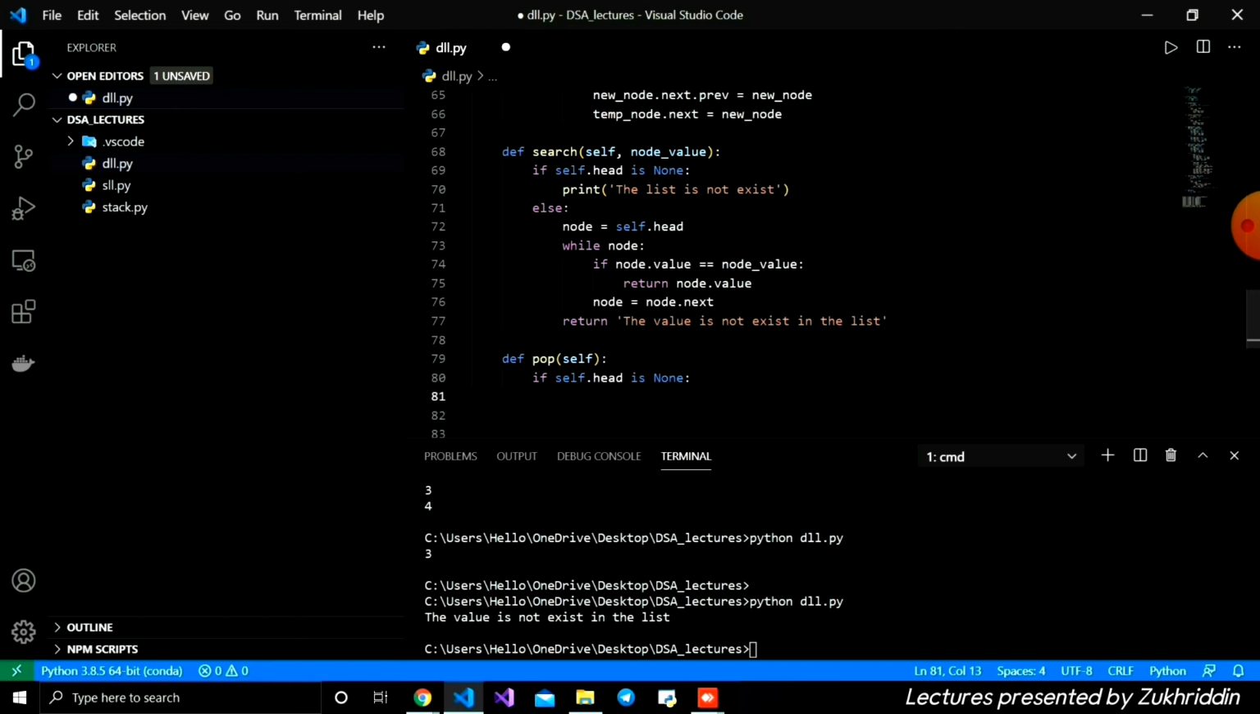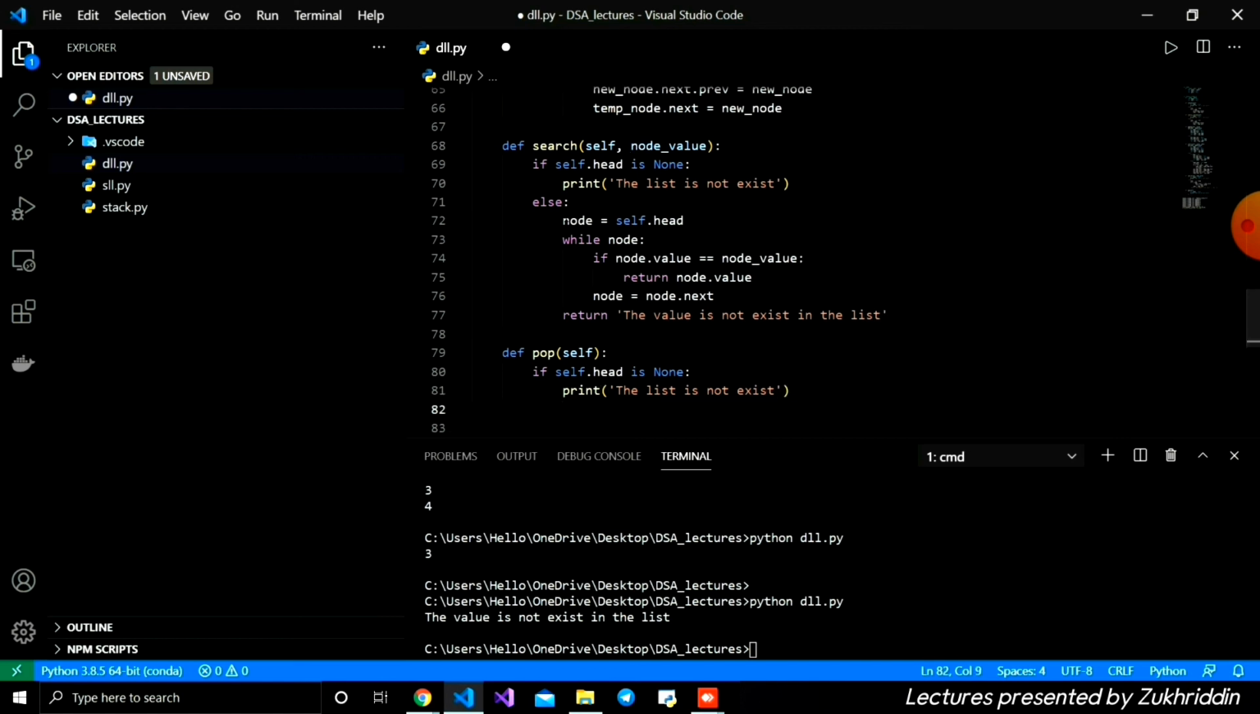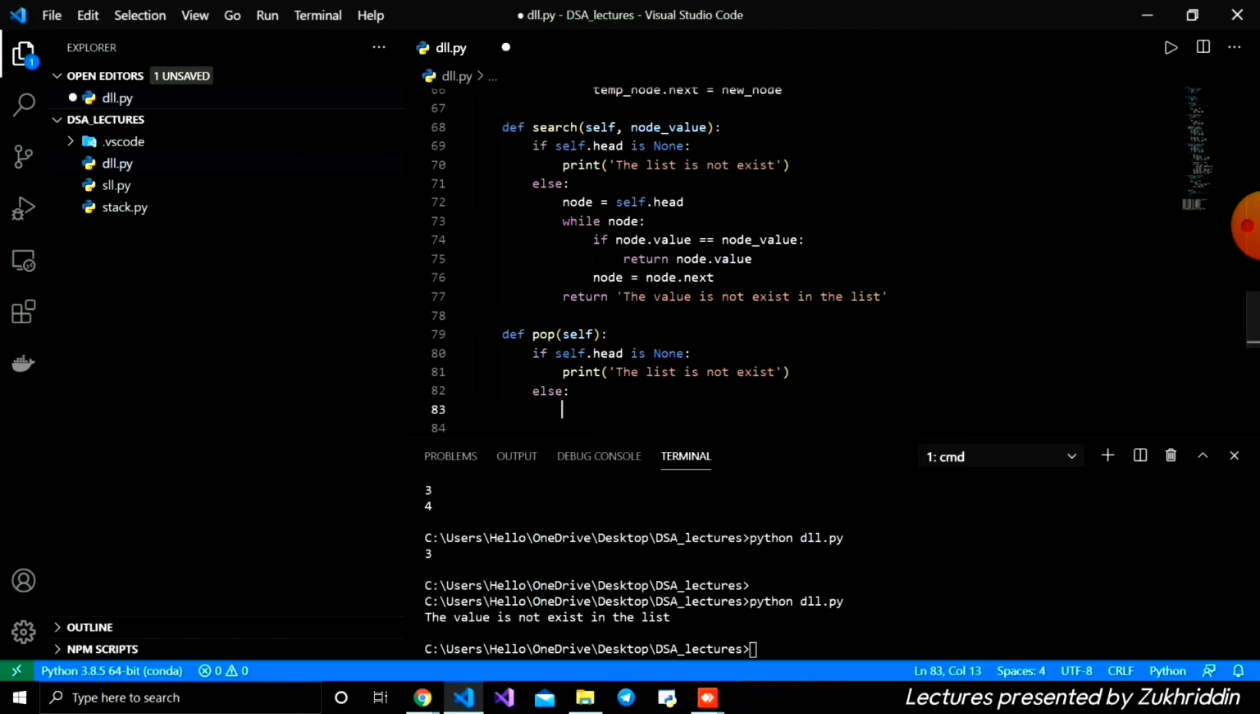it means the list does not exist, and we're going to print the list does not exist. I'm going to return this one, and if not, else, I'm going to check if self dot head is equal to self dot tail.